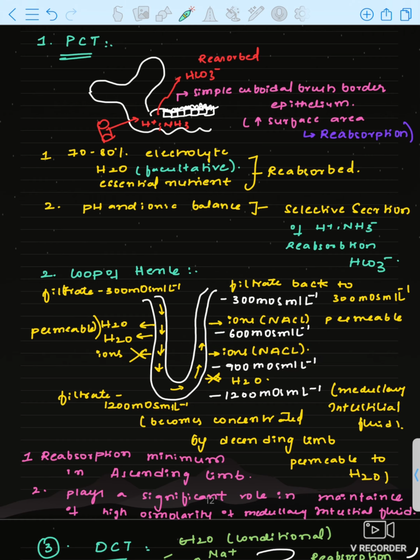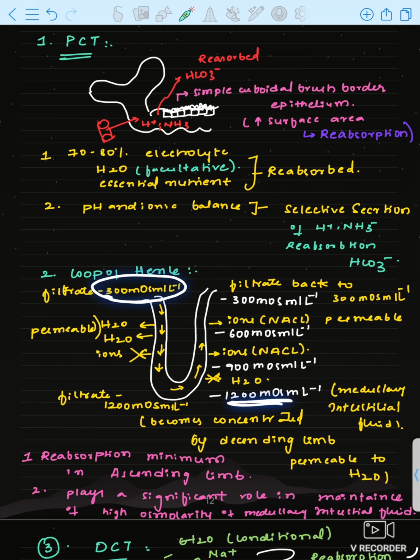Okay, so here again the filtrate goes back to 300 milliosmol per liter. The filtrate from the PCT will be 300 milliosmol per liter, but in the medullary interstitial fluid the osmolarity increases from cortex to medulla, from 300 to 1200 milliosmol per liter.